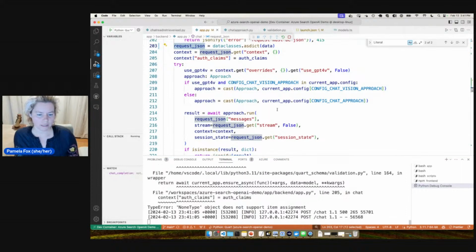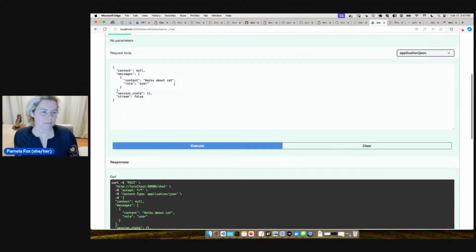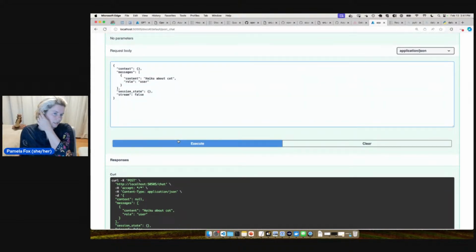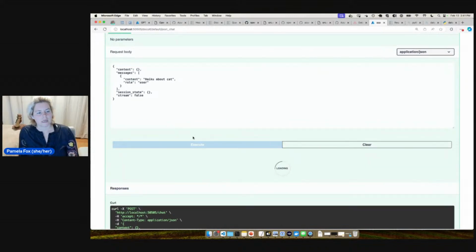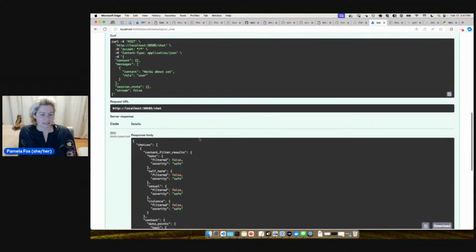So we have "NoneType object does not support item assignment." Okay, so what happened here is that context came in as null. To be fair, our front end never sends context as null. So I think I need to change context. Context shouldn't be sent as null. If anything, it could be, I guess, an empty dict. So now that I have this, I could add a lot more tests to see what should be okay.